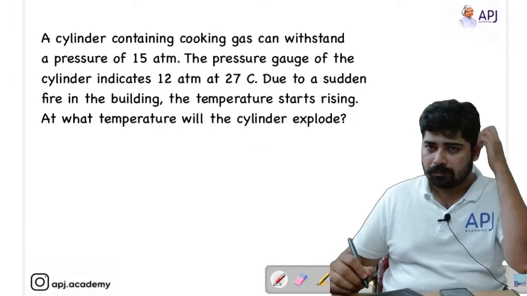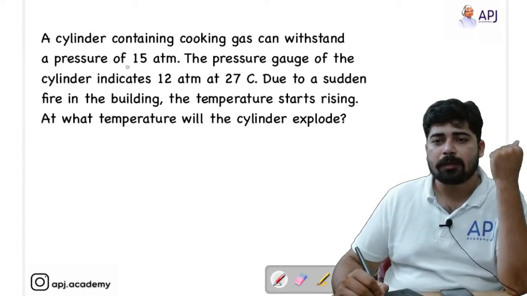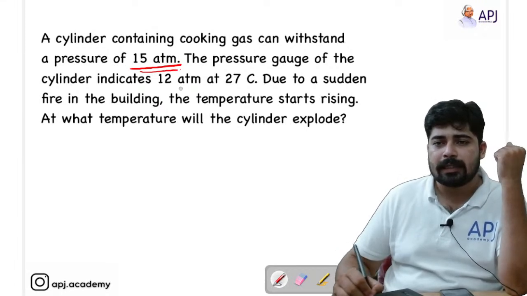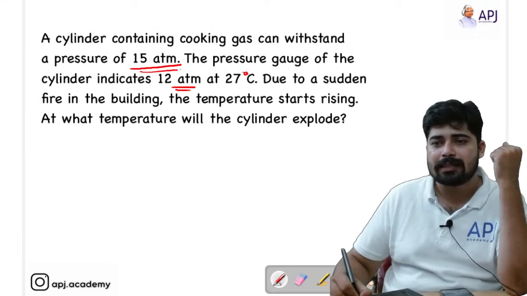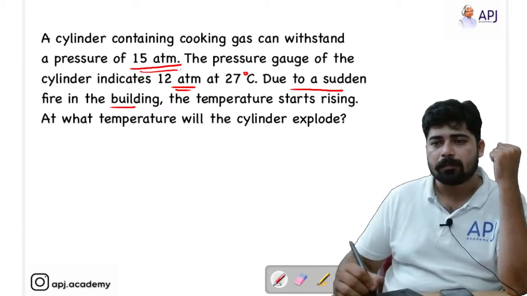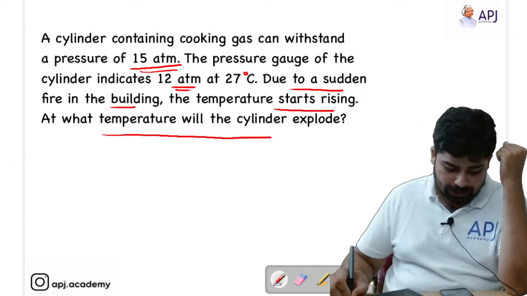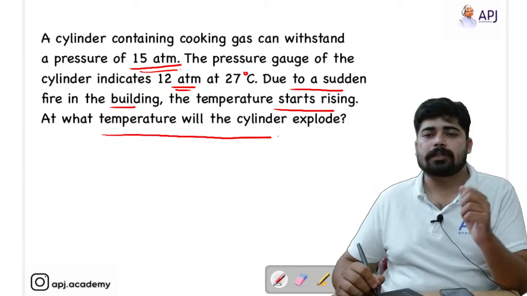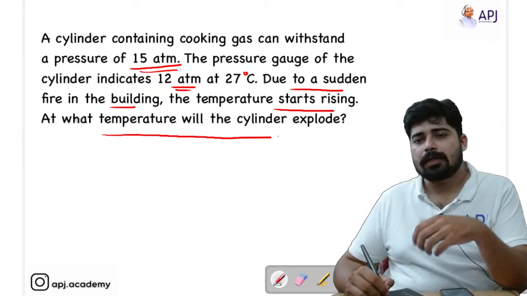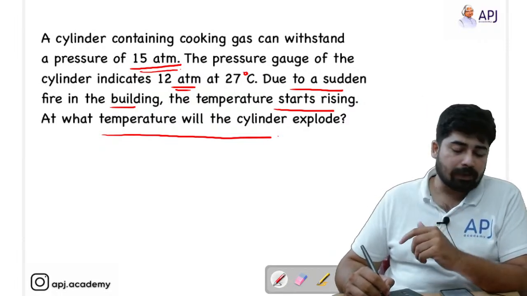What's the question? A cylinder containing cooking gas can withstand a pressure of 15 atm. The pressure gauge of the cylinder indicates 12 atm at 27 degrees Celsius. Due to a sudden fire in the building, the temperature starts rising. At what temperature will the cylinder explode? And this is the question. Okay. So just write down what all facts have been given in the question.